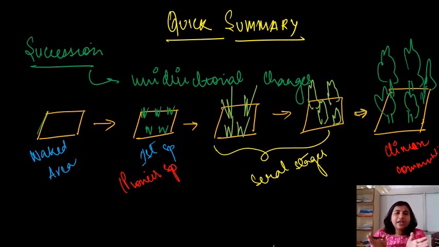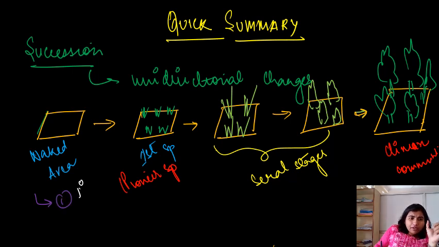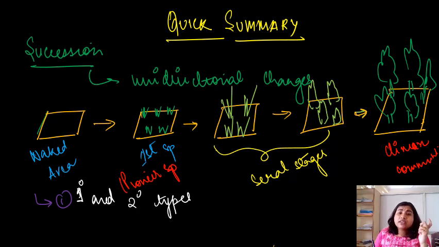So these are the things we have seen today in the class. And we have seen the types of ecological succession. How many types? First is primary and secondary succession, based on the starting.